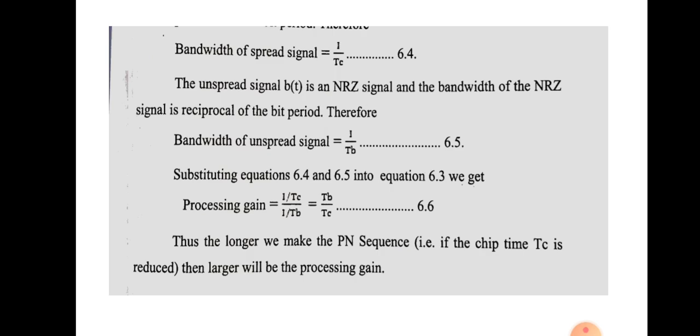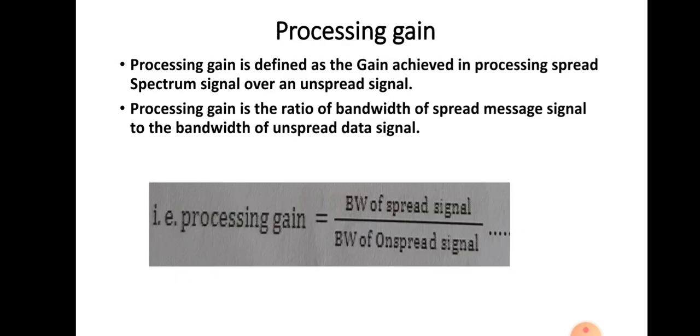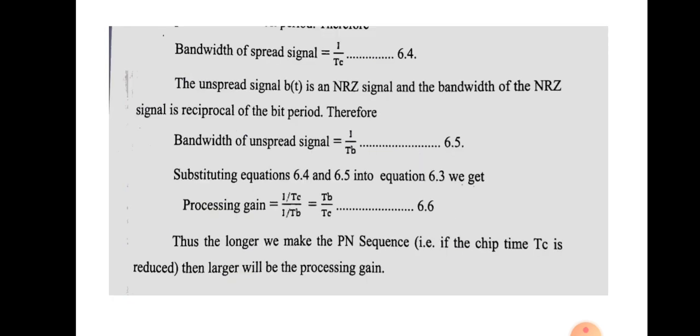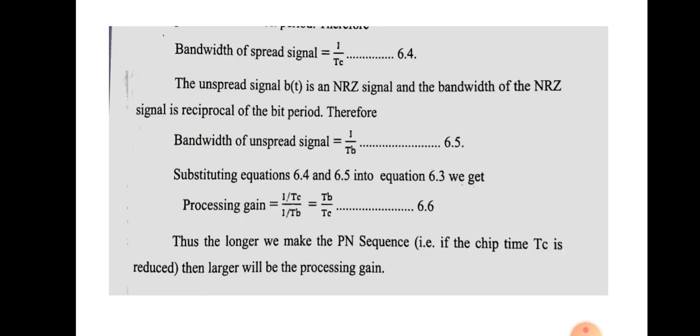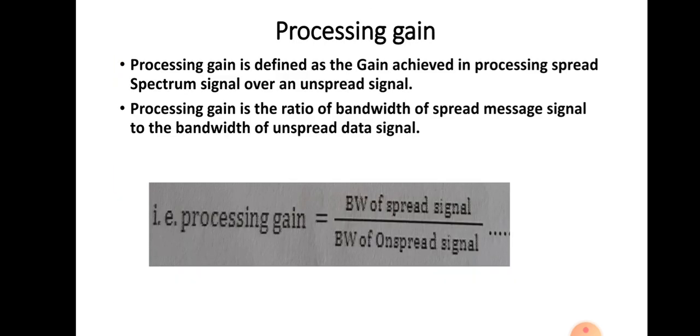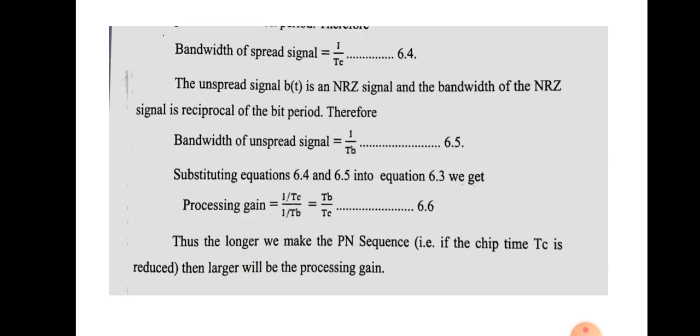Let us analyze the value of this processing gain. For that we want to calculate the bandwidth of the spread signal and the bandwidth of the unspread signal. The bandwidth of the spread signal is given by 1 by Tc, since the duration of the spread signal is Tc. The bandwidth of the unspread signal will be 1 by Tb because its duration is Tb. Processing gain is the bandwidth of the spread signal divided by that of the unspread signal, so we get (1/Tc)/(1/Tb), which is equal to Tb by Tc.